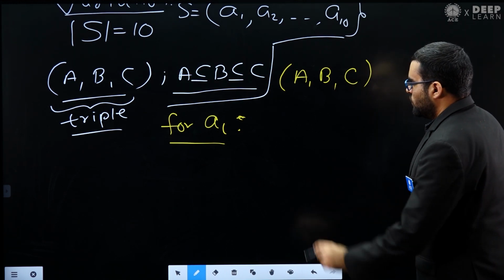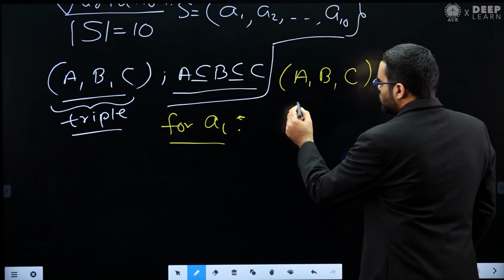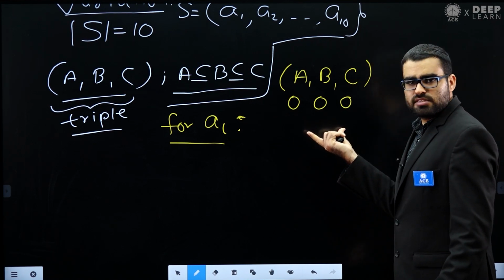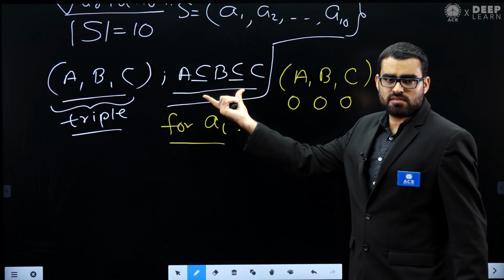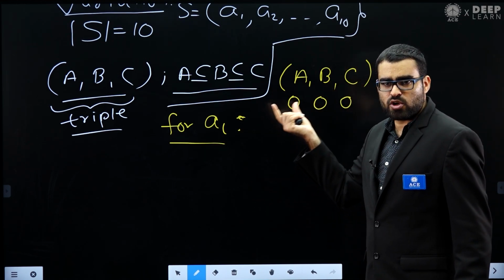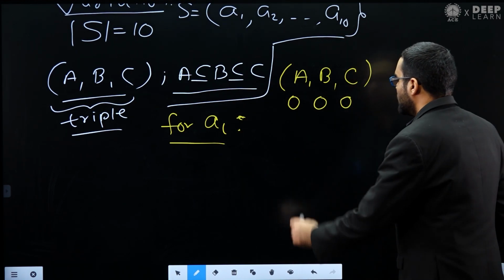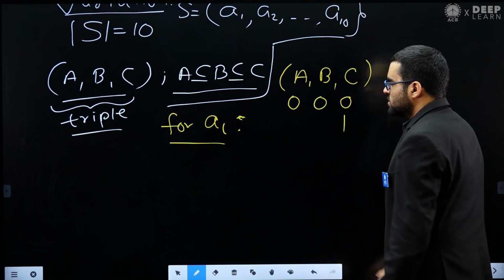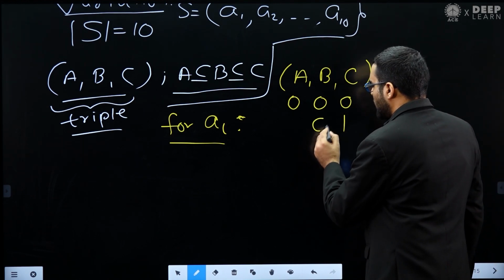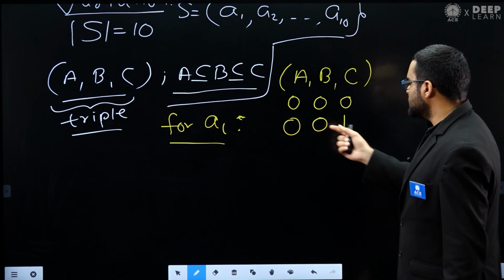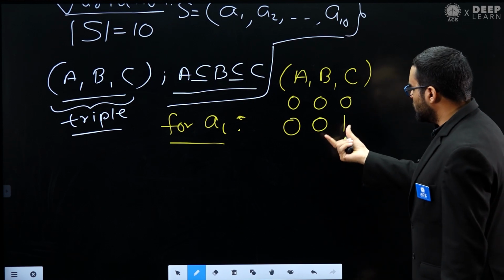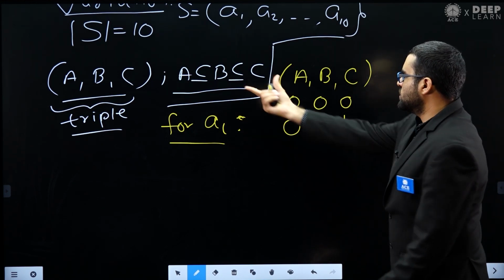Now, for A1, how many choices do I have? Either I do not put A1 in any set. In this situation the condition is satisfied, because element A1 is not present in any of the sets A, B, C. Or I put A1 in set B and set C. Then A1 belongs to set C, but does not belong to A or B, so the condition is also satisfied.